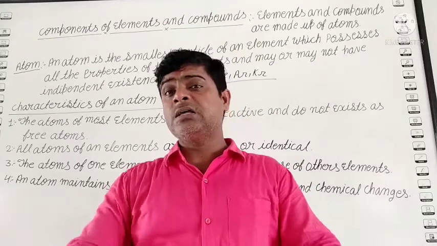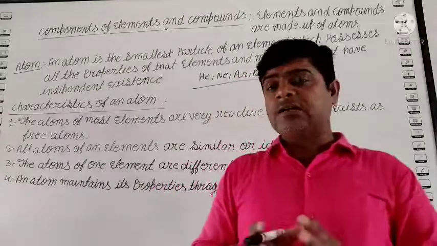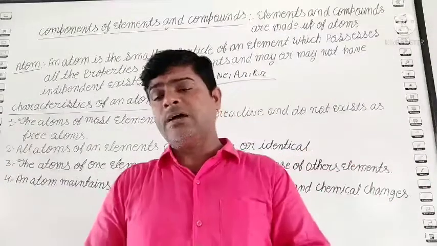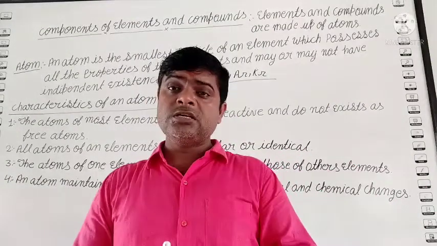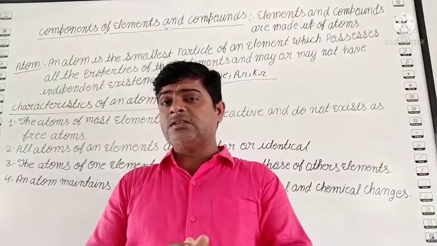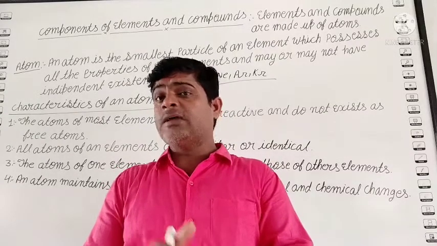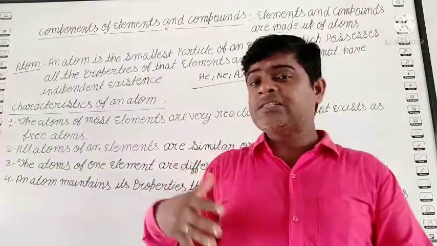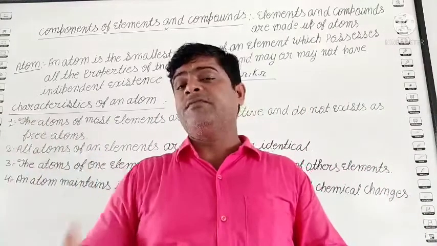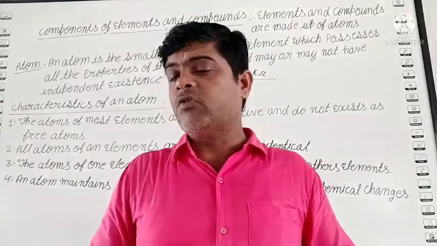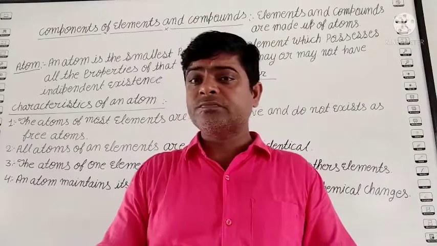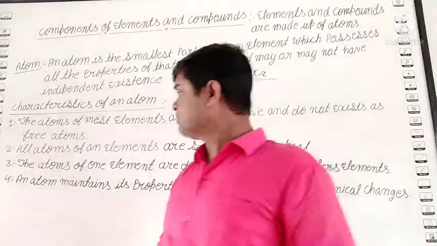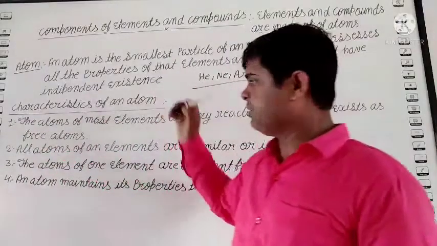Okay? Means all the things, elements and compounds, are made by atoms. So the question is, if noble gases occur freely in nature, then why not the others? How do we get such things? We get such things in combined form, in molecule form, in compound form. Okay? So student, what are the characteristics of an atom?